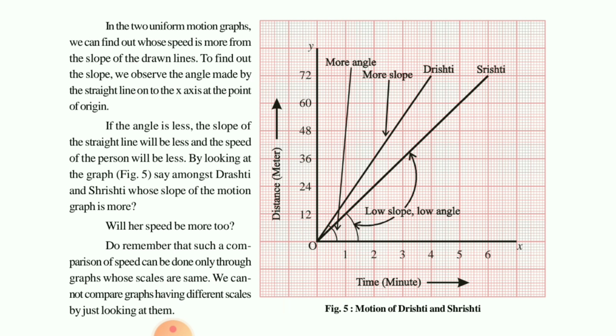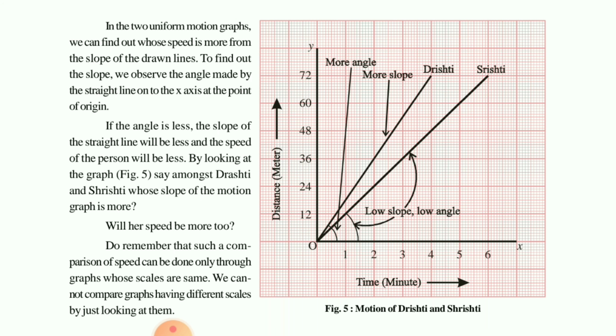As you can see here, more angles, more slopes: Drishti and Srishti, two persons, had been walking or traveling. So what happened, children? We got two different graphs, and both graphs have straight lines, but the slopes are different.